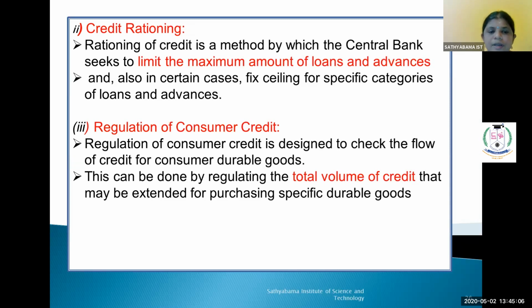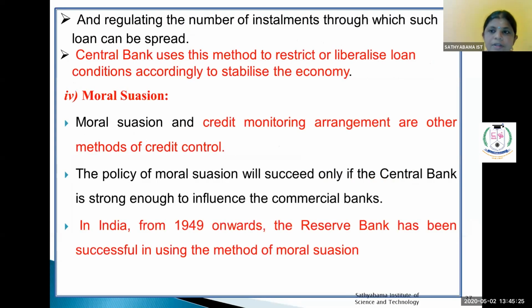Regulation of consumer credit. Regulation of consumer credit is designed to check the flow of credit for consumer durable goods only. This can be done by regulating the total volume of credit that may be extended for purchasing durable goods, and regulating the number of installments through which the loan can be spread. The central bank uses this method to restrict or liberalize loan conditions accordingly to stabilize the economy.